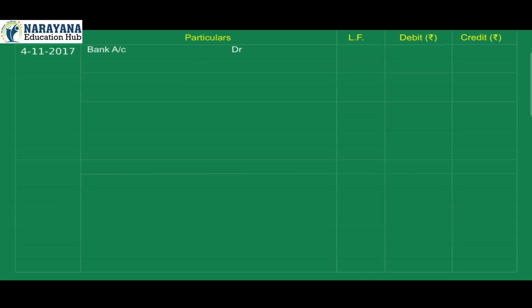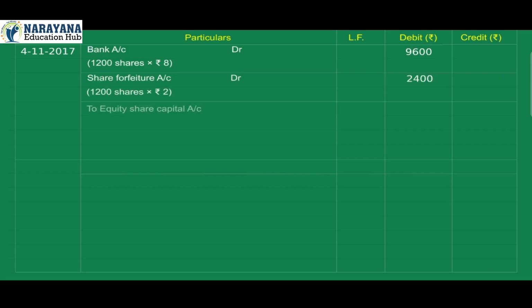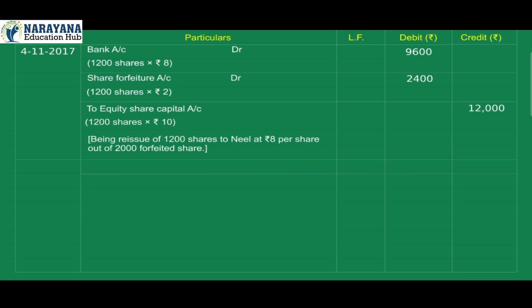4th November 2017. Bank account debit 9,600 (1,200 shares × rupees 8). Share forfeiture account debit 2,400 (1,200 shares × rupees 2). To equity share capital account credit 12,000 (1,200 shares × rupees 10). Being reissue of 1,200 shares at rupees 8 per share out of 2,000 forfeited shares.